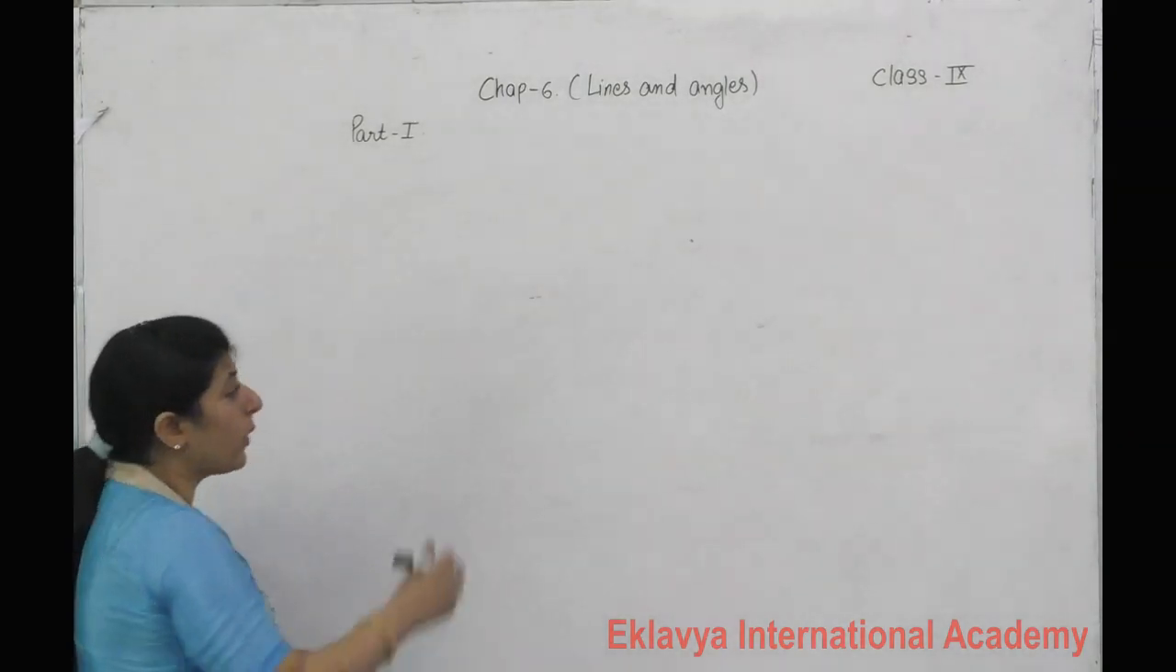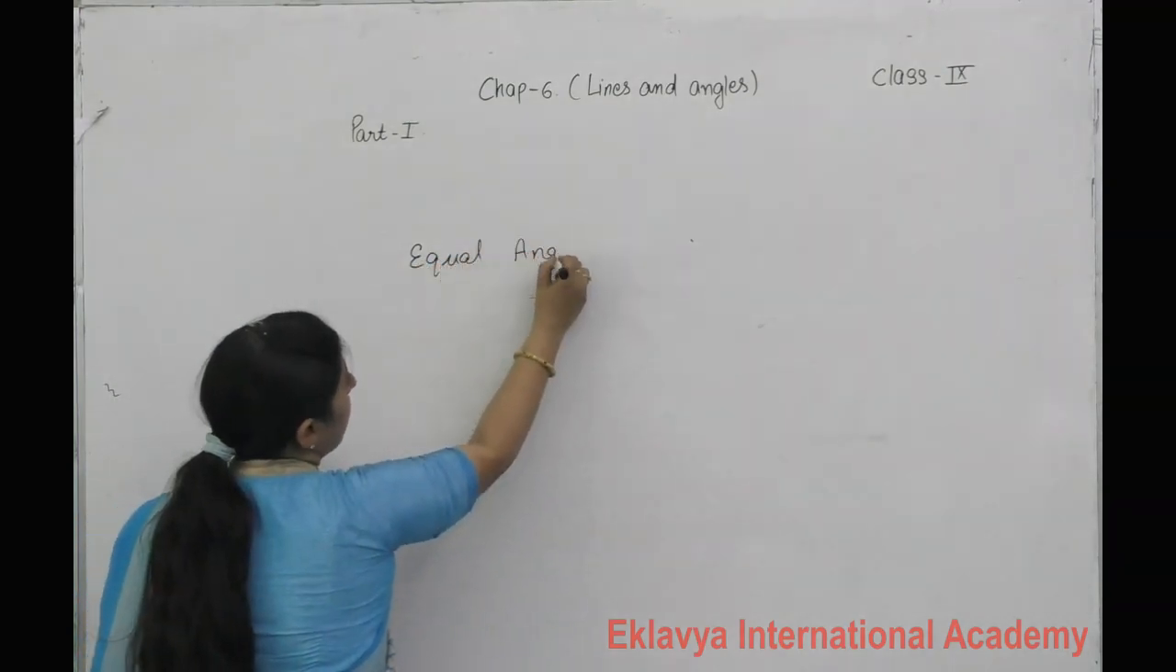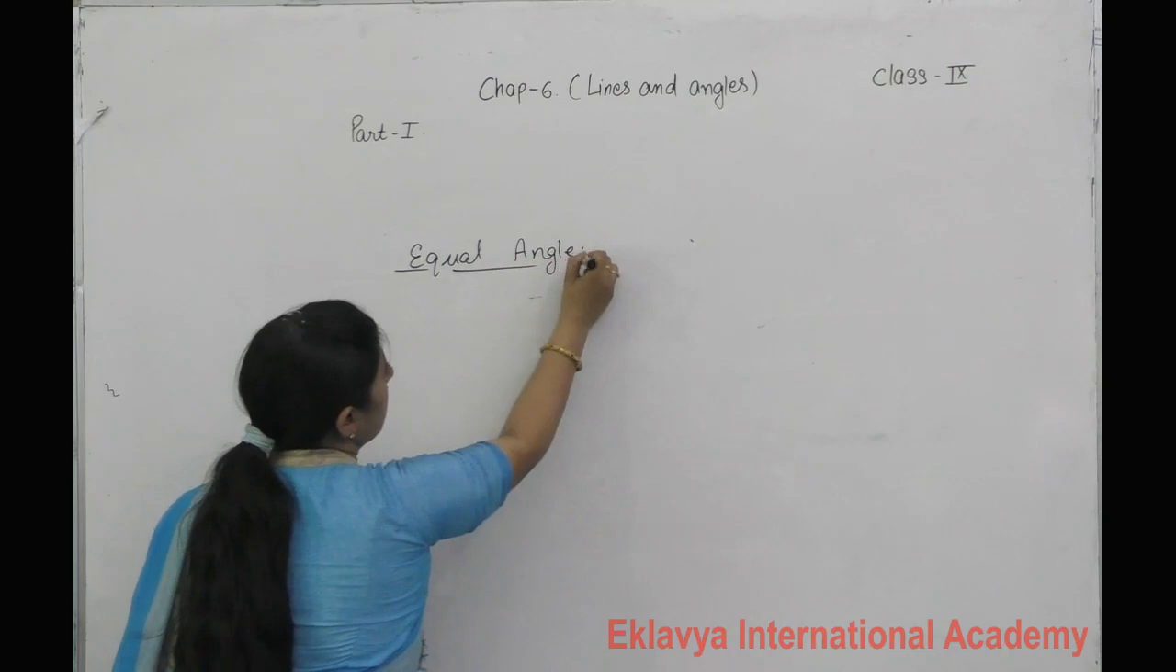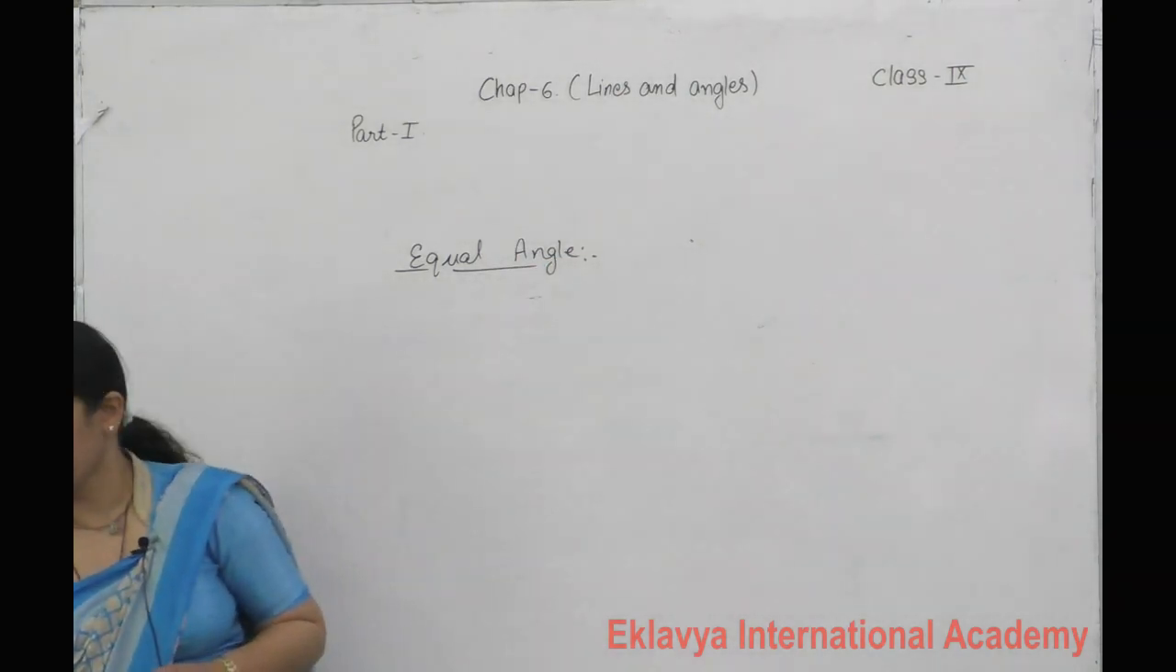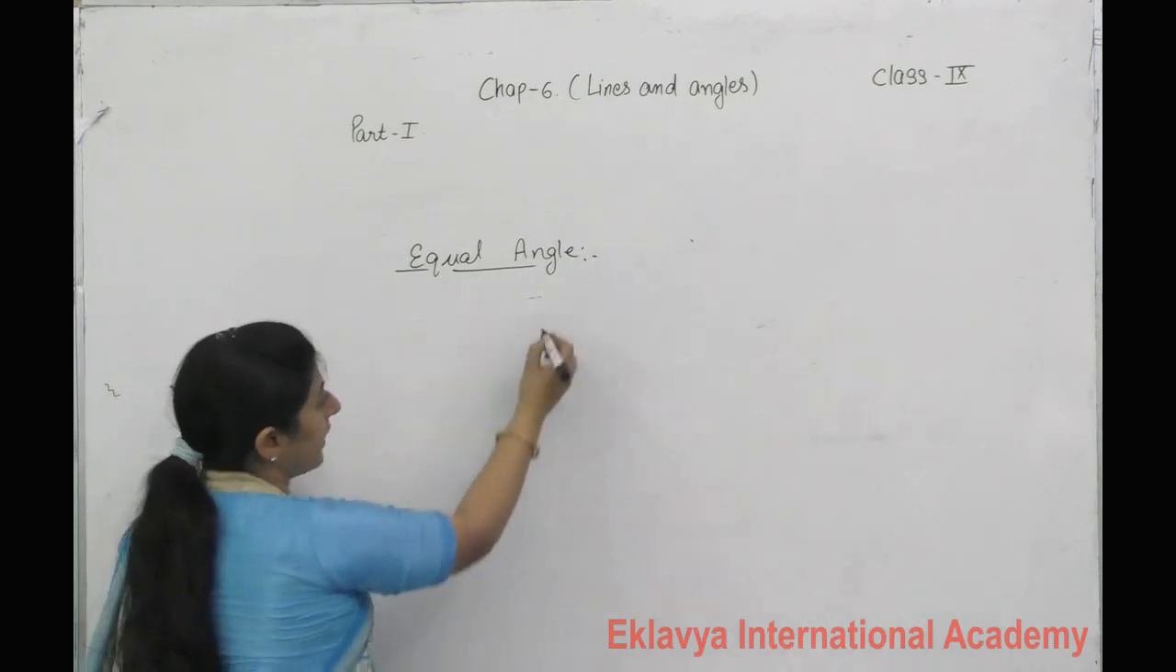Now equal angles. If I am saying two angles are equal, how can I say that these angles are equal? Equal angle is what? Suppose I make two angles.